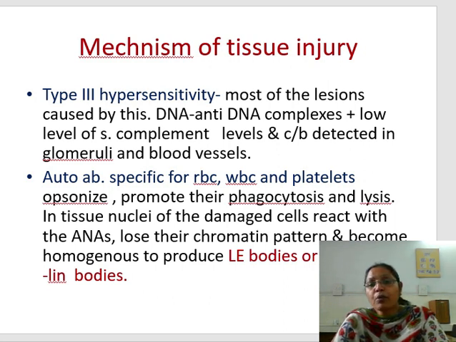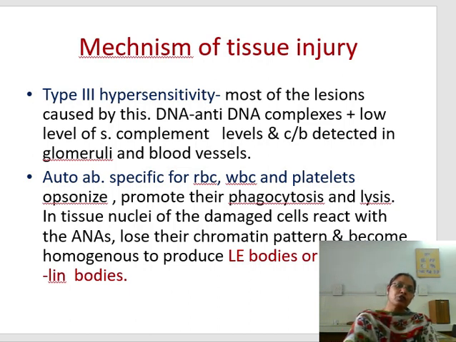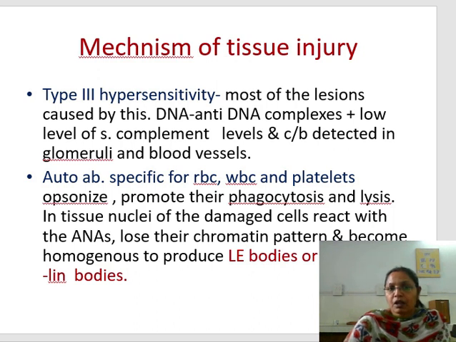And these immune complexes with decreased serum complement are detected in the glomeruli and the blood vessels, because they settle mostly at filtration sites, like in the glomeruli and in the blood vessels. Now as they settle down, they will activate inflammatory markers, and there is marked inflammation at that site.